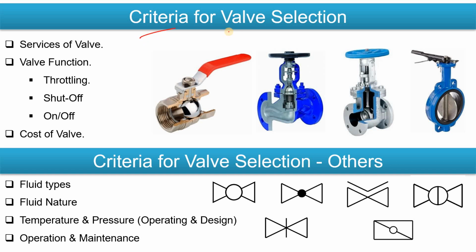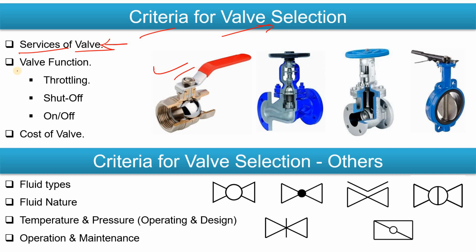Now let's see the criteria for valve selection. What are the criteria? First of all, you will see the service of the valve, like in which service you are going to use the valve, whether you are using it for controlling purpose, non-return purpose, on-off purpose or isolation purpose. It depends on you, because on the basis of that you will select the valve. Let's suppose for isolation purpose, you could go for the gate valve, the ball valve, or the butterfly valve, but it depends on your service as well.